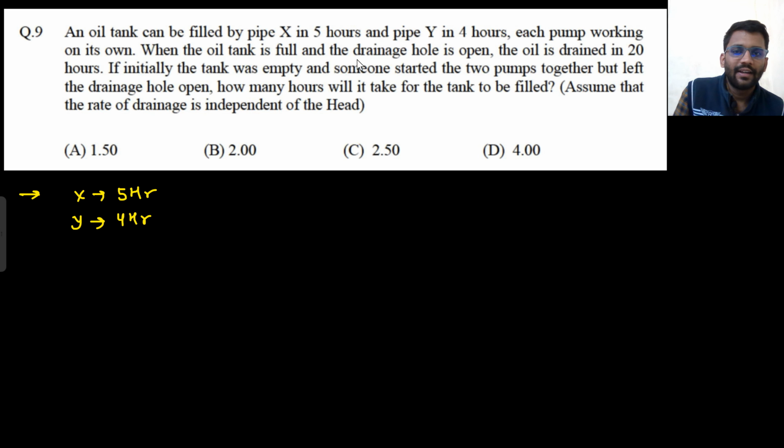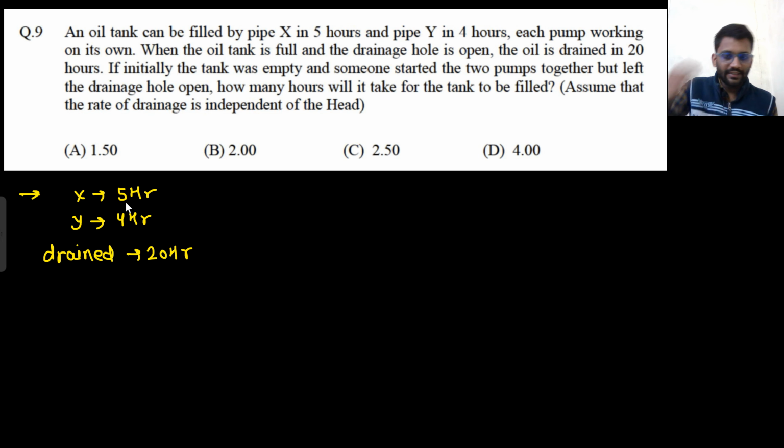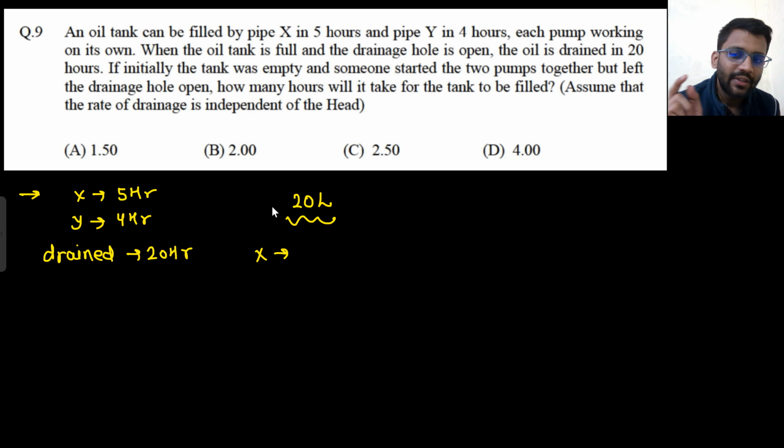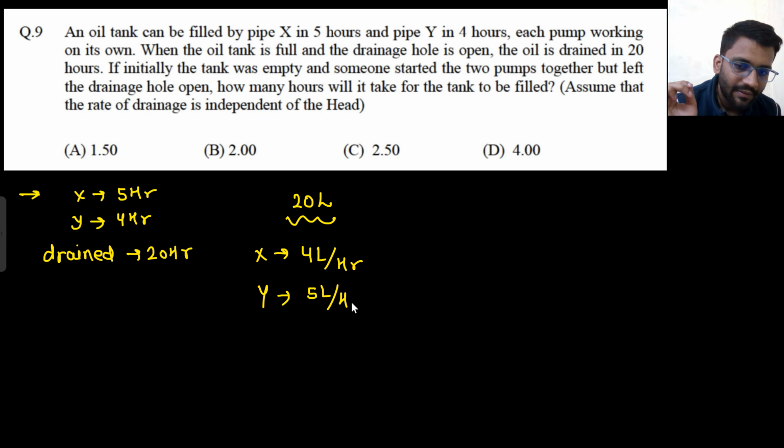And the tank is full, with a drainage hole that is open, and the tank is completely drained in 20 hours. So these data are given: 4, 5, 4, 20. Take the LCM of those. The LCM will be 20, so let's assume the tank is of 20 liters. Now X can fill 20 liters in 5 hours, that means X gives 4 liters per hour. Y gives 5 liters per hour.